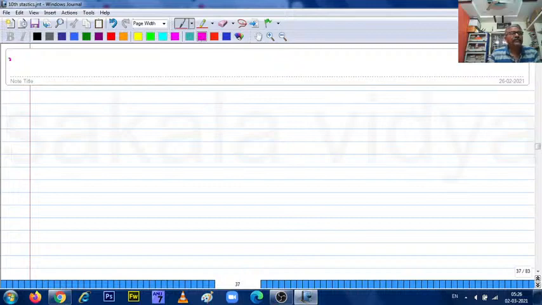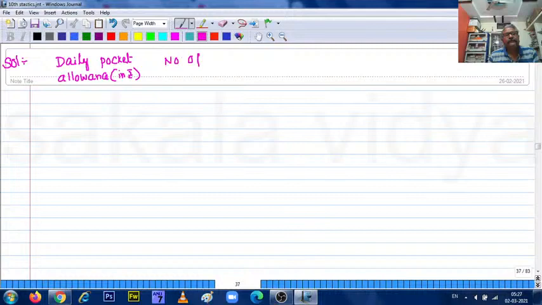So now the solution. First write down daily pocket allowance, this is in rupees. Next, number of children.